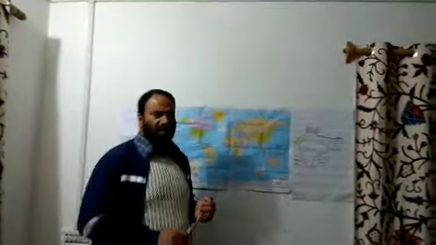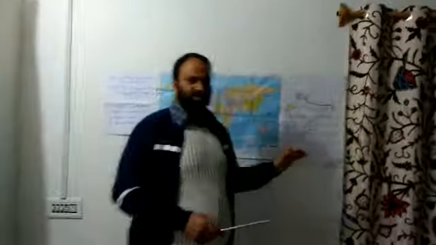Dear students, today I have highlighted these points and discussed them to some extent. Now I will again repeat these points here in front of you. The first is identification of the physical divisions of the subcontinent.